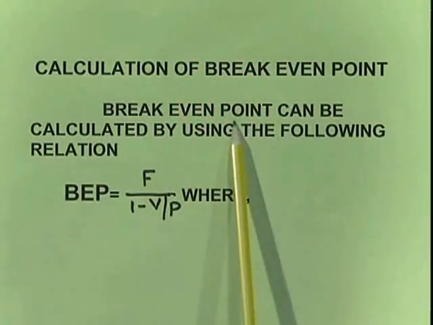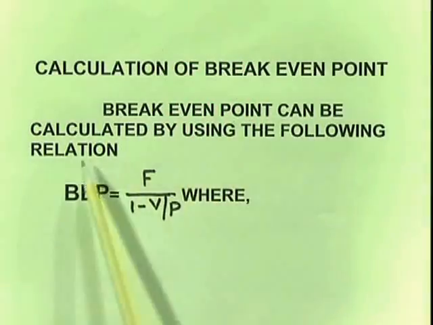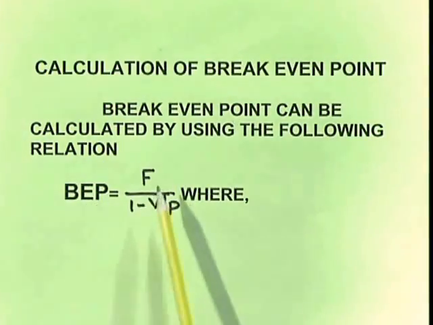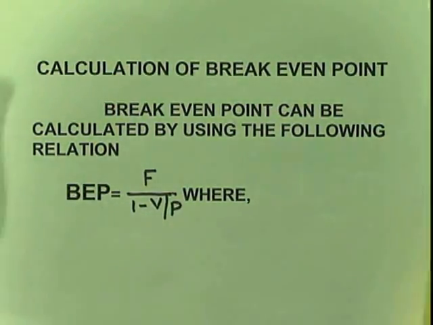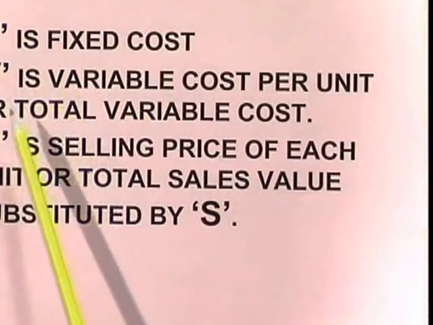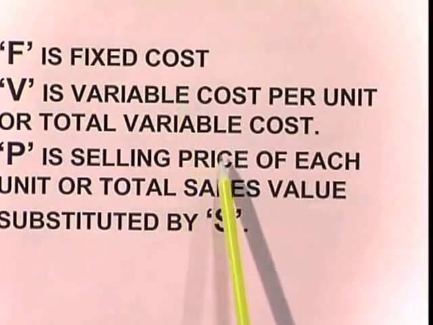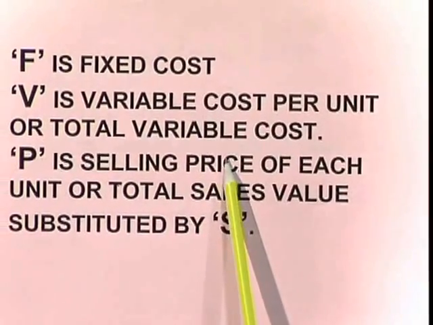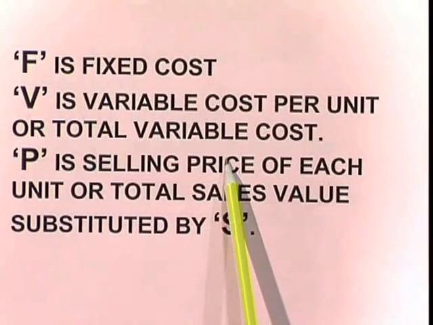Now break even point can be calculated by using the following relation: BEP, that is break even point, equals F by 1 minus V by P. So what is this F? F is nothing but fixed cost, V is variable cost, and P is selling price. Now here we can take this F or V or P either per piece or as total sales. According to that we can go for profit.